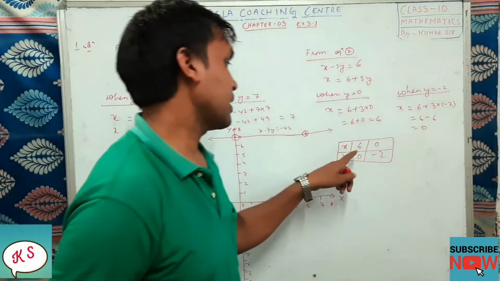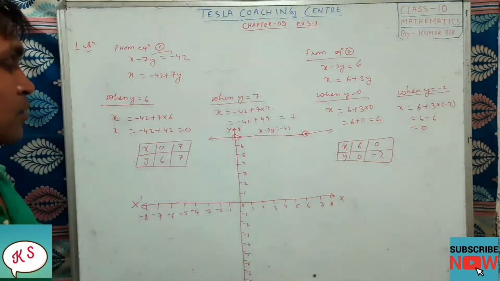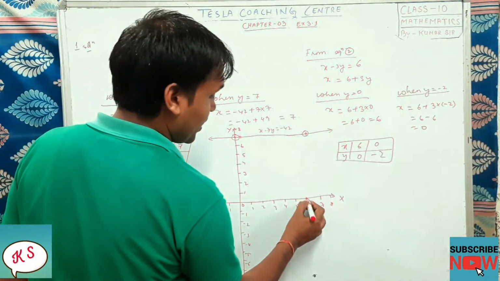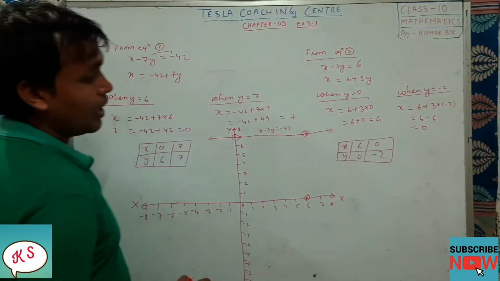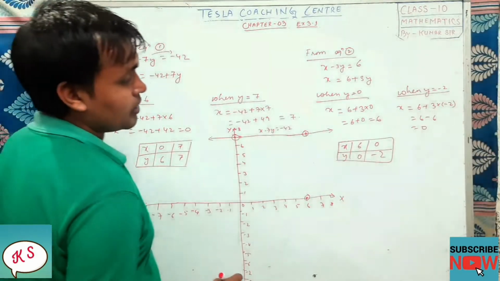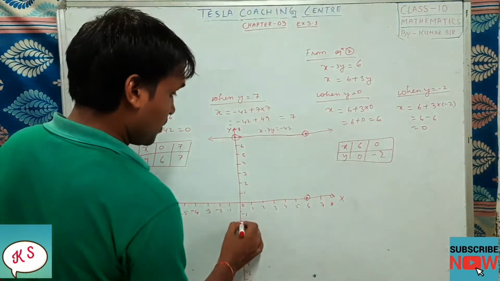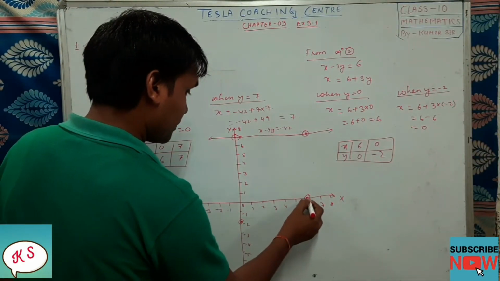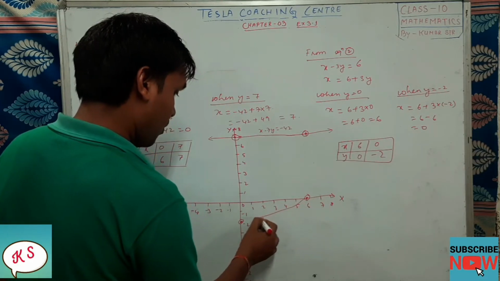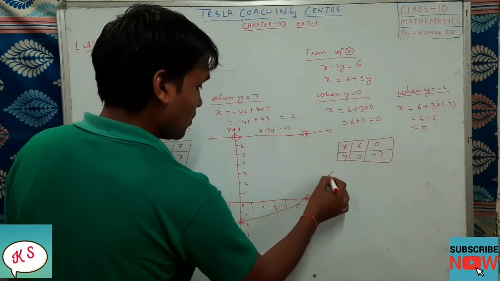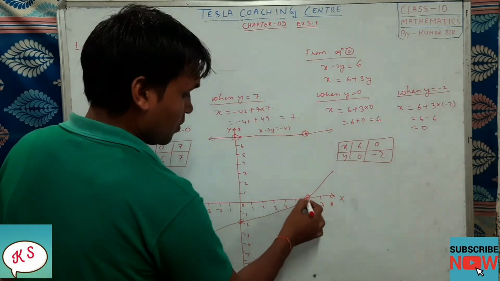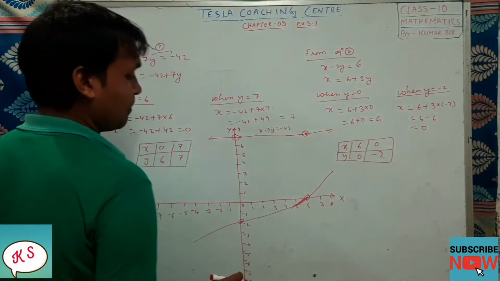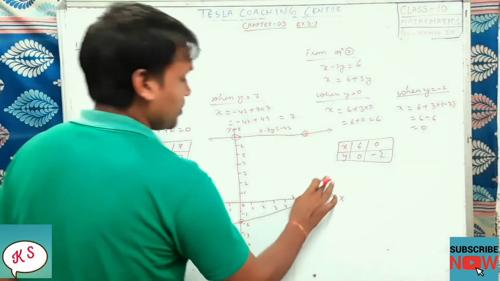Next graph we will see x is 6, y is 0. So x 6, y 0. This is the one. And next is what? x is 0, y minus 2. So this is the point. So it should be a straight line.